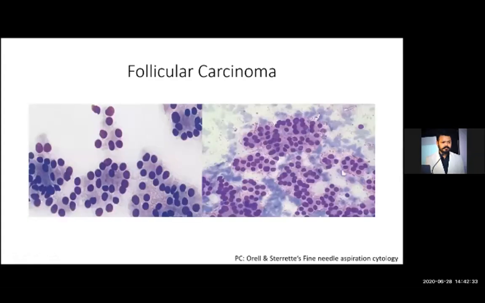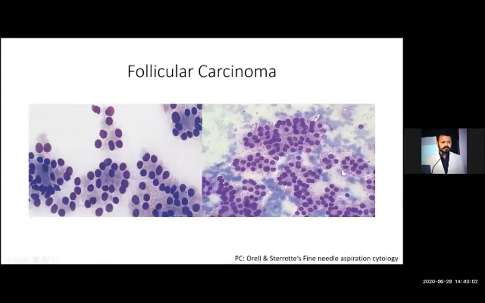Okay. In these two photomicrographs, what we are seeing is a repeated follicular pattern. These follicular epithelial cells are forming round acini-like structures. If you look closely, you will see round follicular structures being formed by these follicular epithelial cells.